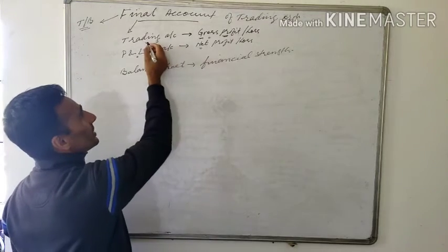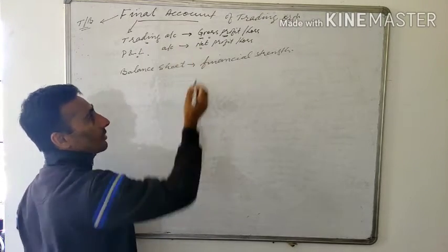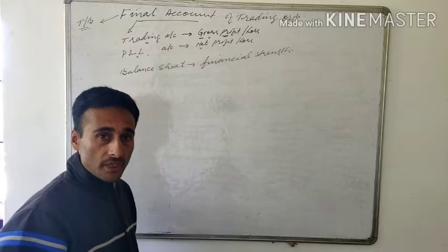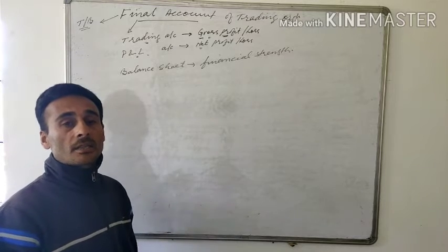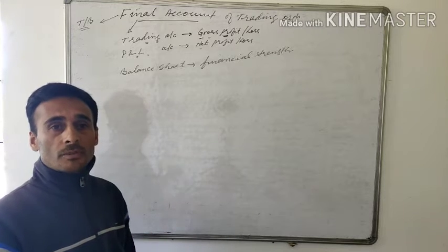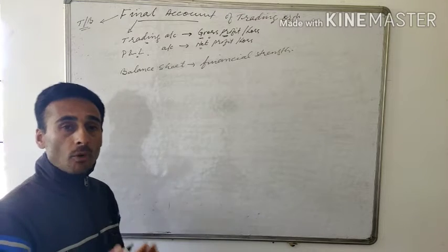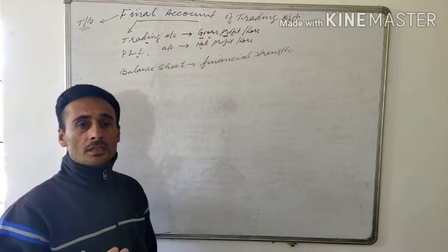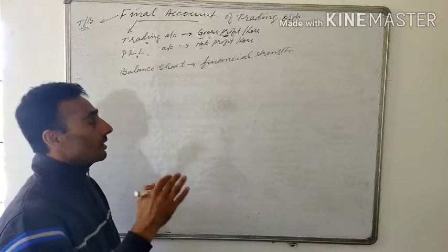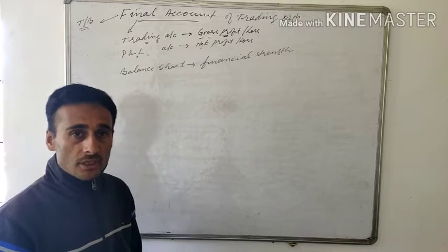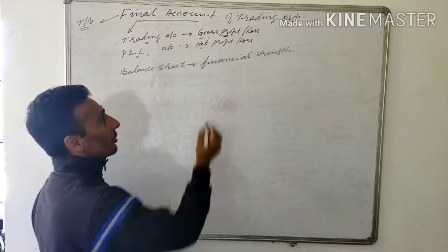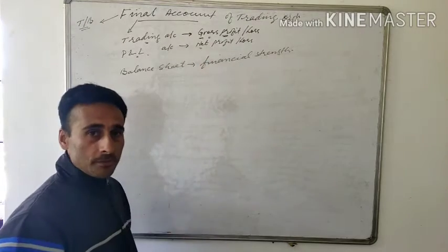Therefore, the profit given by the trading account is called gross profit, because there are some more expenses yet to be deducted. And when all the expenses are deducted, the profit that you get is known as net profit.